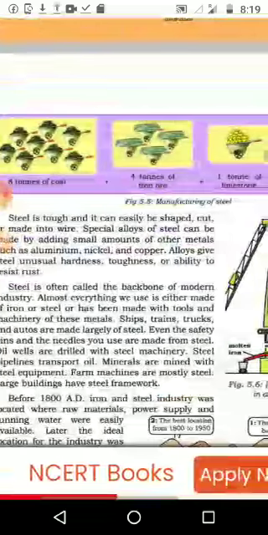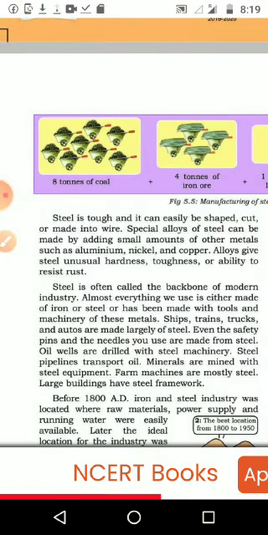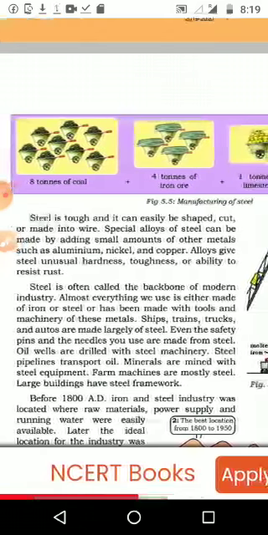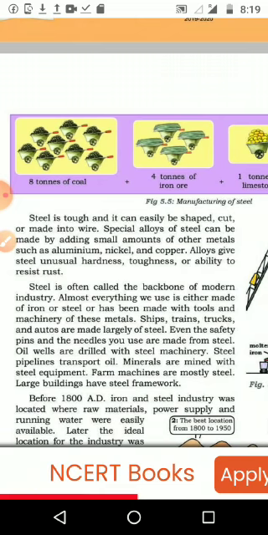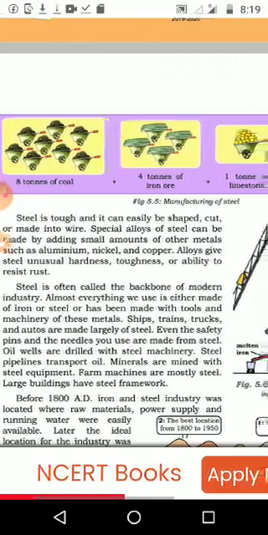Then steel is tough and it can easily be shaped. Even though it is a tough metal, we can shape it very easily, we can cut it very easily, and we can make it into the form of wire.